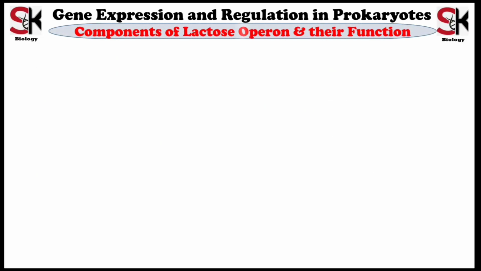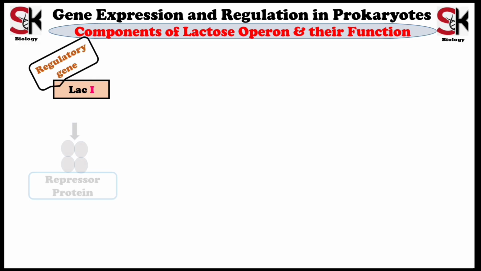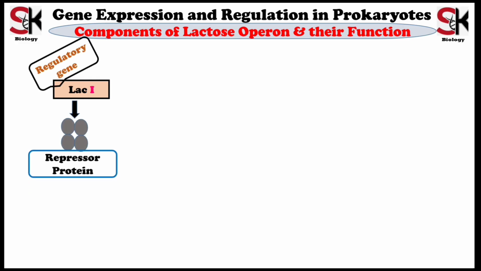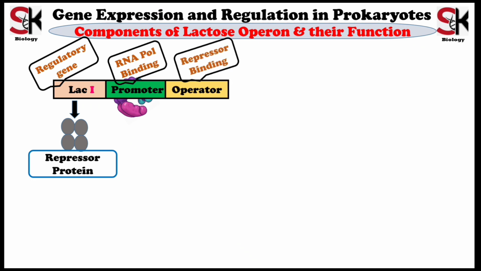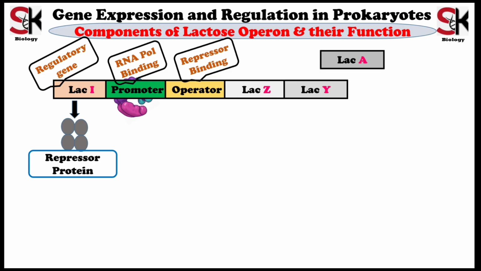Now, let us understand the structure and components of the Lac-Operon and the respective function of each component. The first component is the Lac-I gene. It is a regulatory gene which produces the repressor protein. The second component is the promoter. It is the site of RNA polymerase enzyme binding. The third component is the operator. This is the binding site of the repressor protein. And the next components are three different genes, LAC-Z, LAC-Y and LAC-A. We call them structural genes.